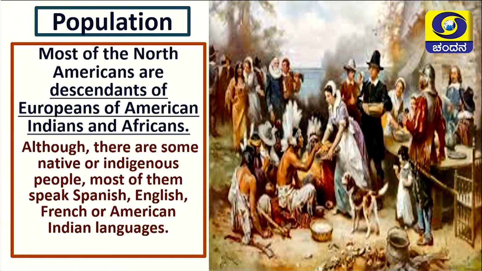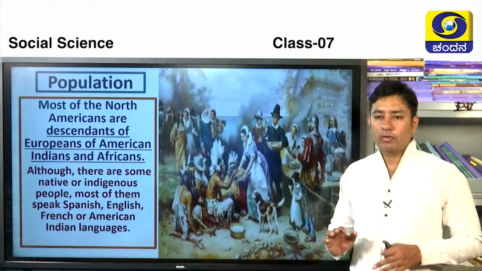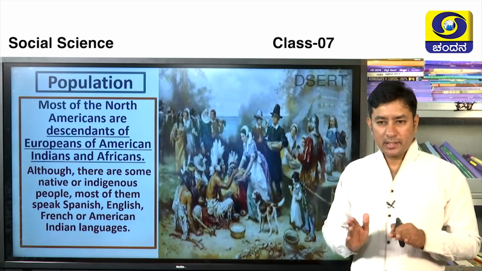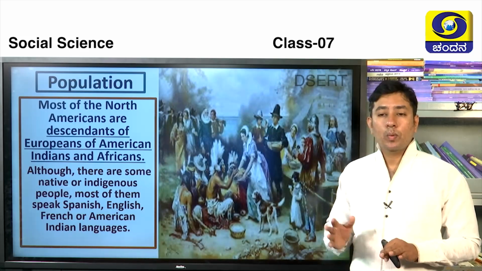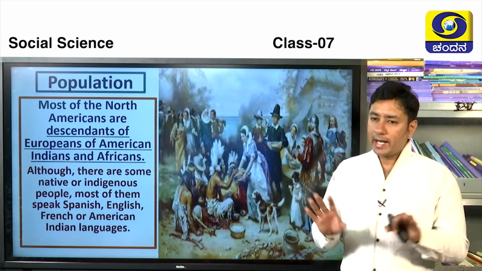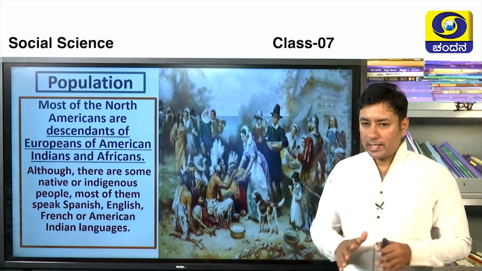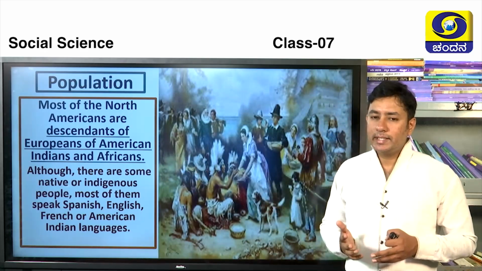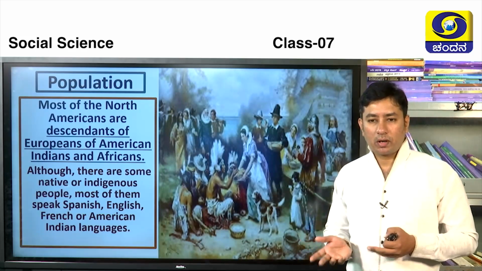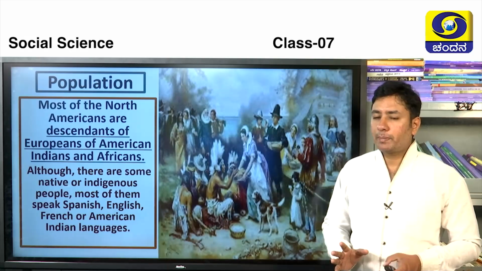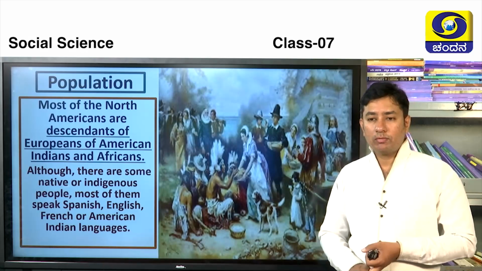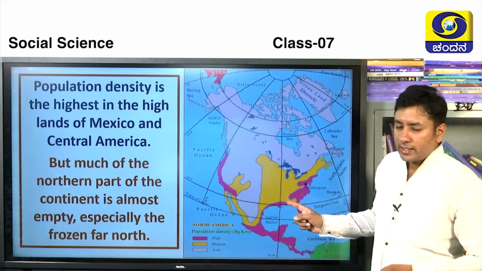Next, it's very important in this chapter, that is population. Now we are going to learn about population. The population dwelling today in this North American continent is mostly Europeans. When it was newly discovered, the Europeans came here and grabbed the land. Along with that, we can see some American Indians, that is Red Indians, and Africans also. Most of the people here speak English, Spanish and many other languages, and local vernaculars also.